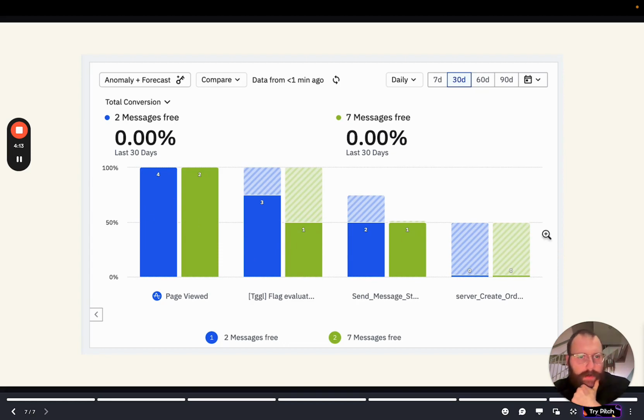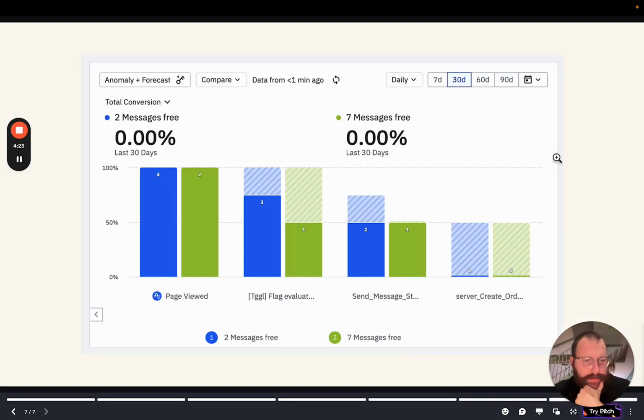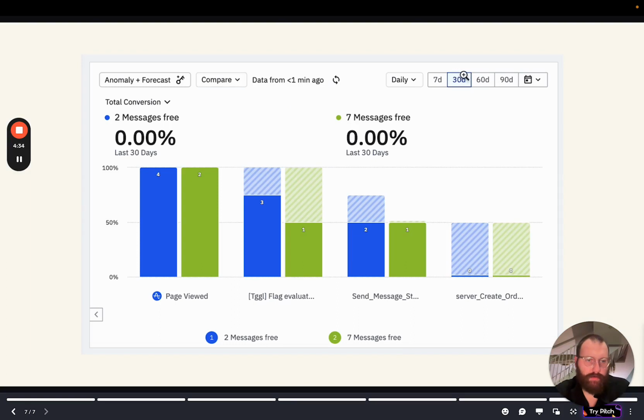I hope that it will help to raise conversion, but as we've seen here, conversion is already quite high. So I think it's not gonna do a whole lot. It's just a sandbox experiment. What's good about these is that they build on the same app, right? So if one change makes sense for one of them, we can just roll that out across all 3, and hopefully it will behave similarly, depending on the segment of users, which should be quite uniform, at least across the Best Man and the Maid of Honor speech generator.